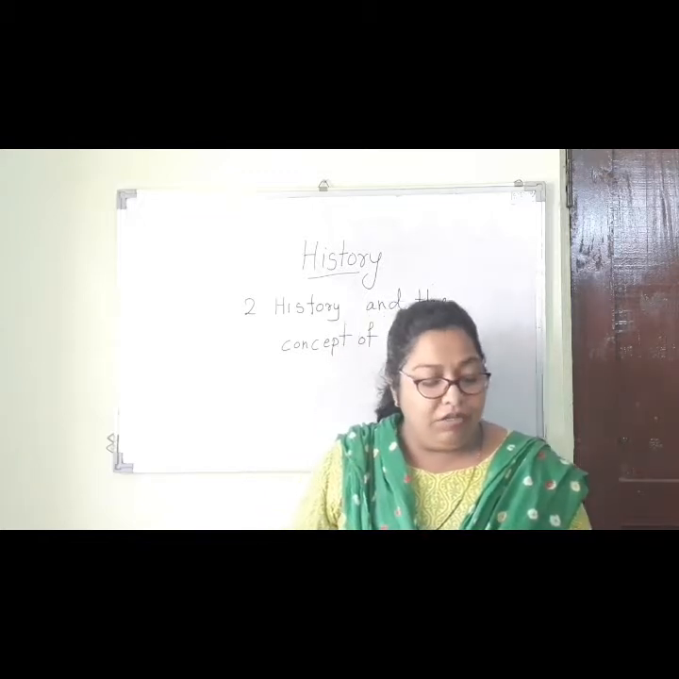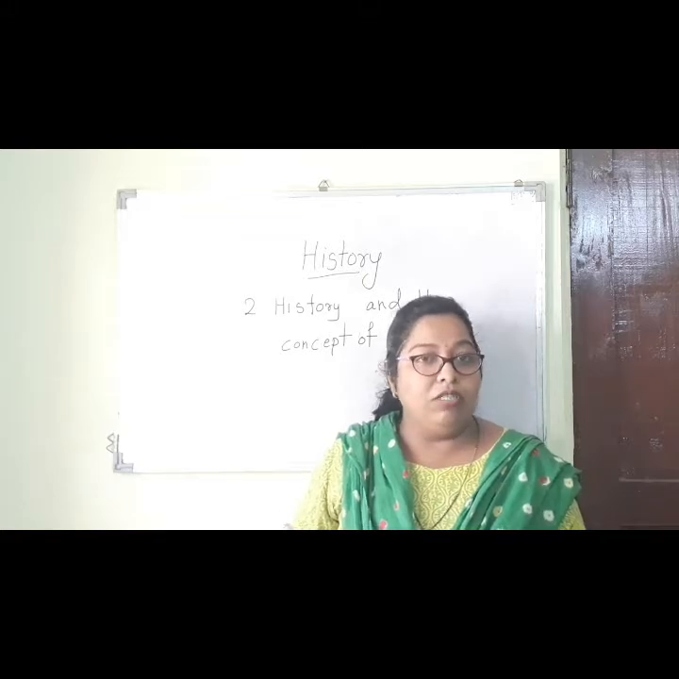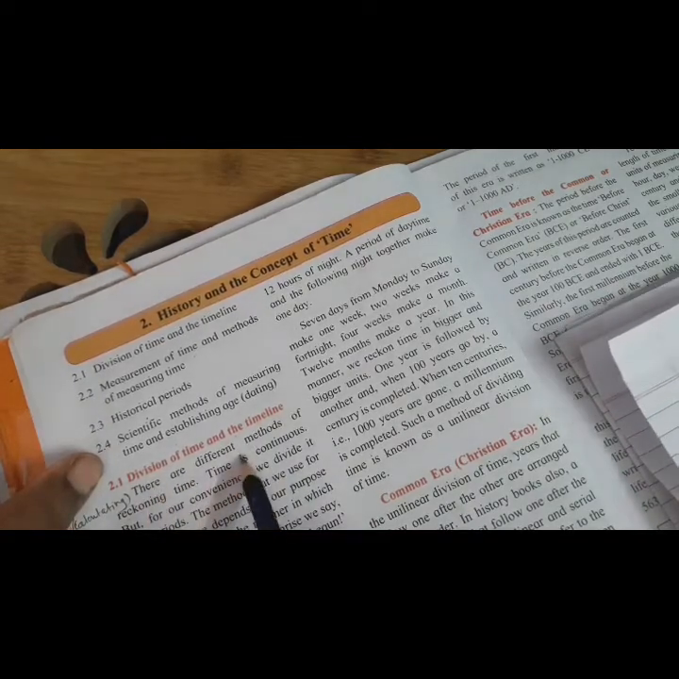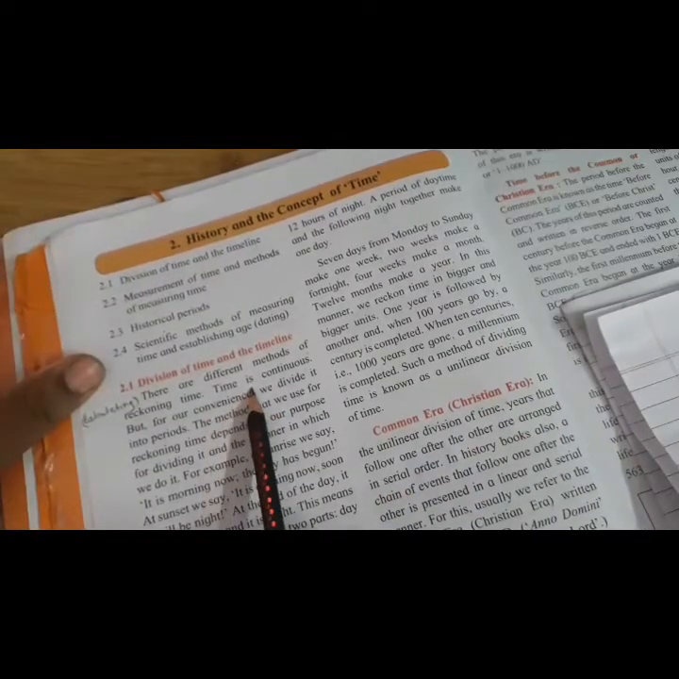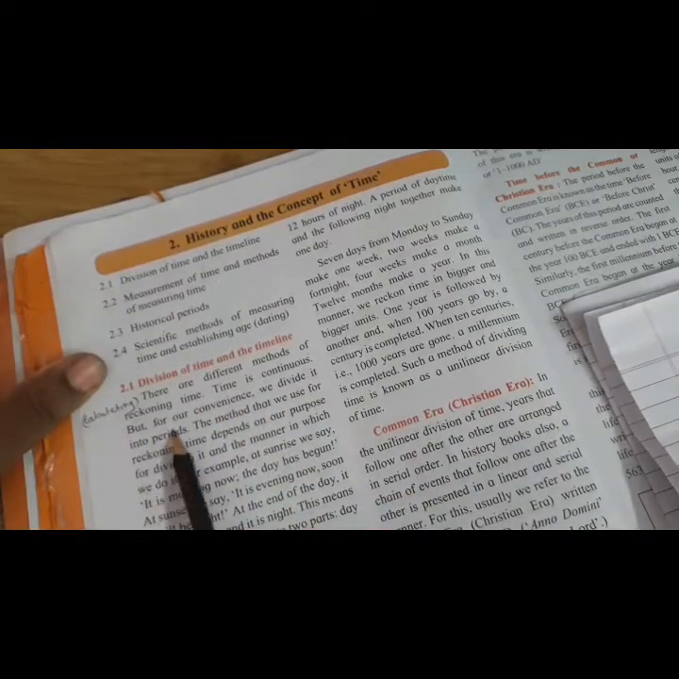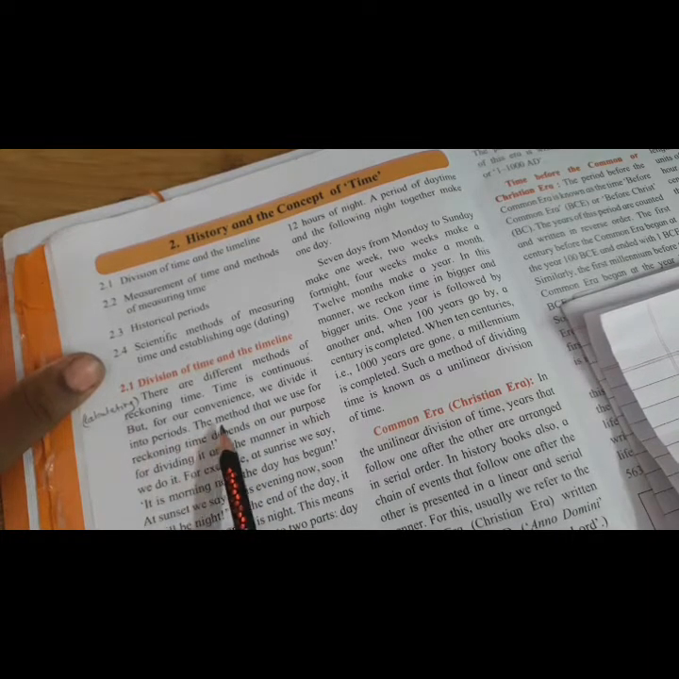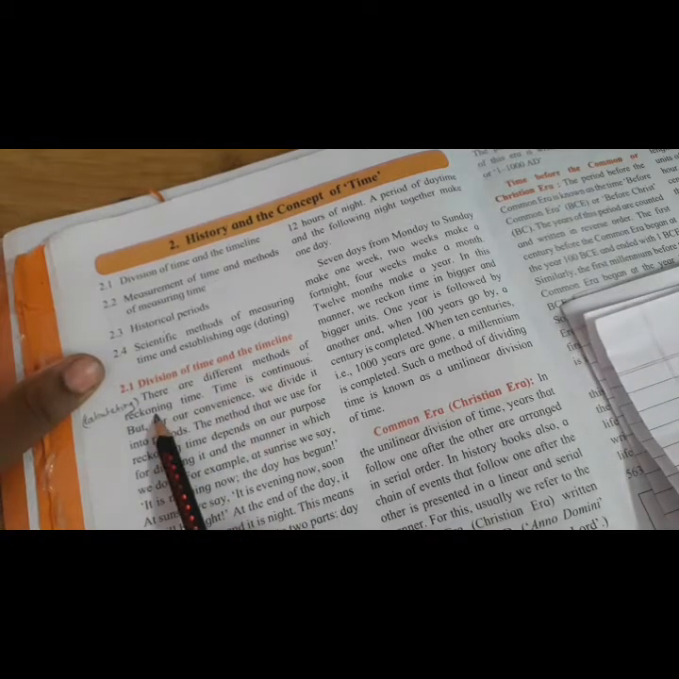Okay, let's start with the division of time and the timeline. Open your books. Division of time and the timeline. There are different methods of reckoning time. Time is continuous, but for our convenience we divide it into periods. Reckoning म्हणजे calculating. There are different methods of reckoning time. Time calculate करायचे different method आहेत.